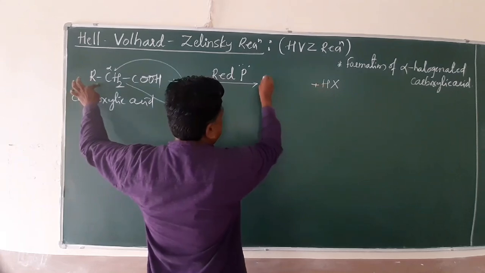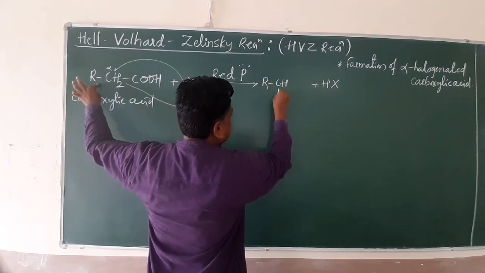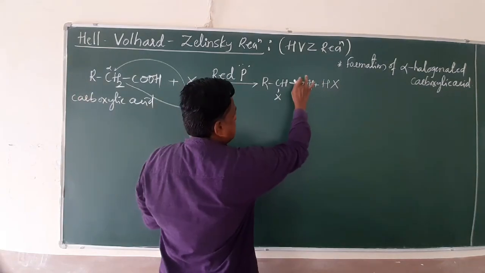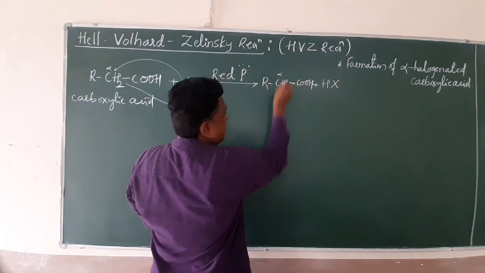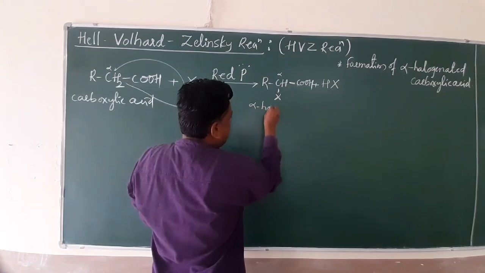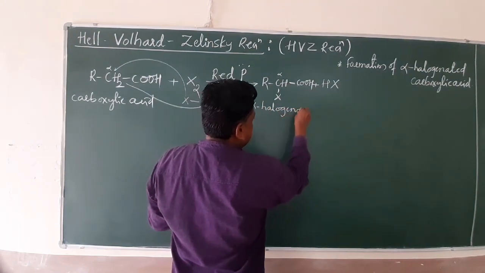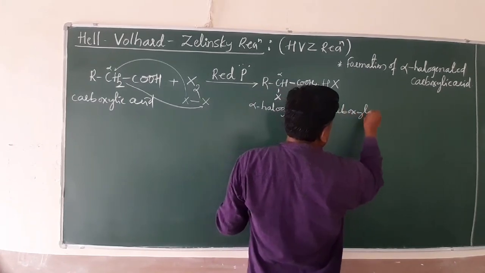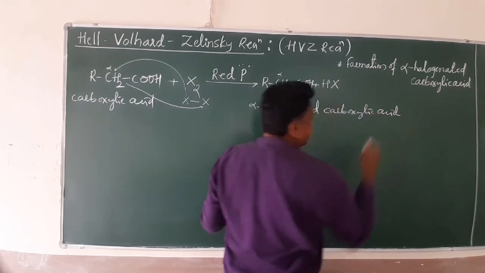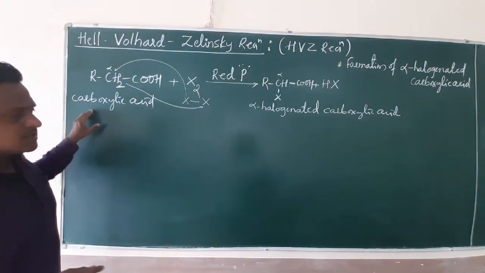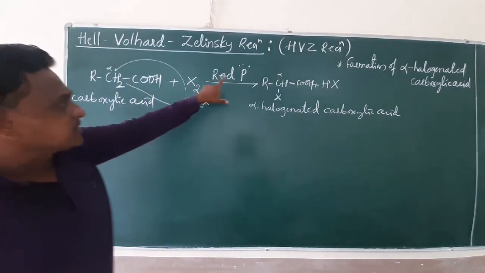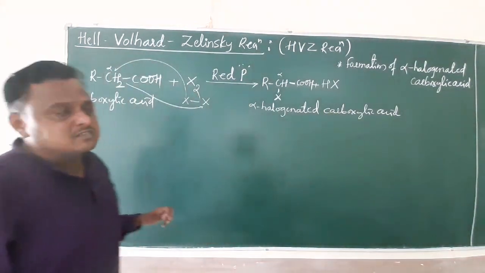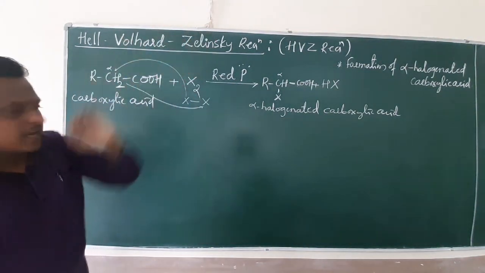Now the compound formed is RCHXCOOH, with the functional group here and the halogen on the alpha carbon. The name of this compound is alpha halogenated carboxylic acid. This is very simple. What is the HVZ reaction? When a carboxylic acid undergoes halogenation in the presence of red phosphorus to form alpha halogenated carboxylic acids, it is known as the HVZ reaction.